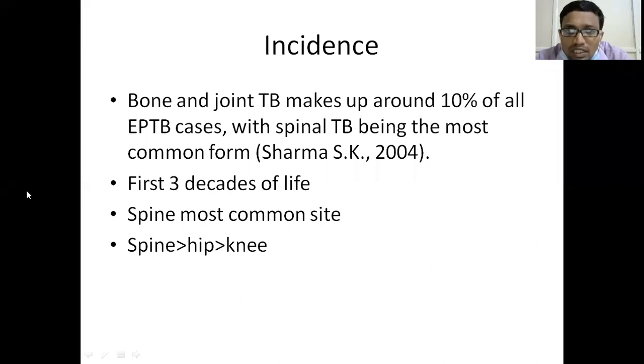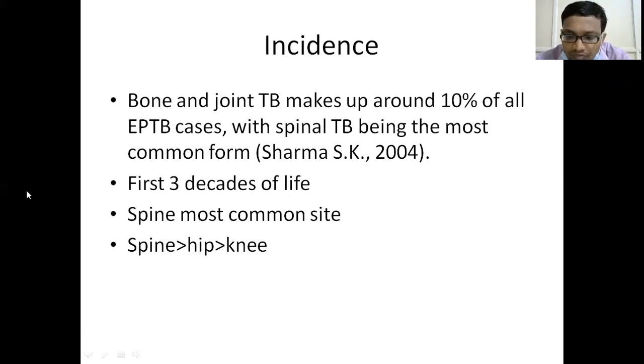Now the other thing is, in bone and joint tuberculosis, spinal TB is the most common form, followed by hip joint involvement, followed by knee joint involvement. Tuberculosis is seen in the first 3 decades of life. That means in the first 3 decades of life, incidence is high. In the later stages of life, incidence is there, but not as high as in the first 3 decades.